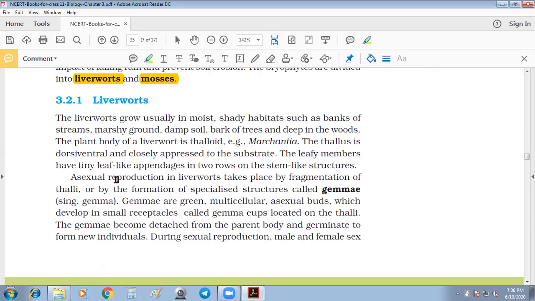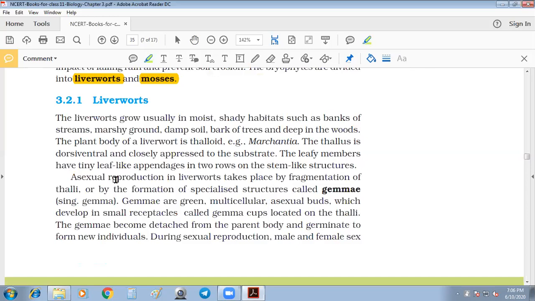Riccia, R-I-C-C-I-A. The thallus is dorsiventral. The sporophyte depends on the gametophyte, the same as in bryophytes in general: the sporophyte is completely dependent on the gametophyte and gets some nutrition from it. I am dealing with Hepaticopsida for need purposes, just revising it, so that you will easily understand the NCERT, right?